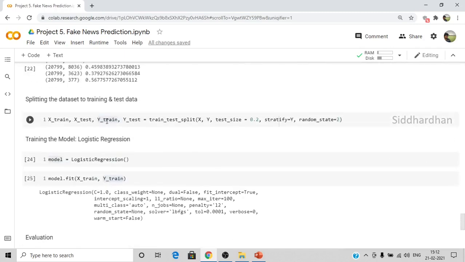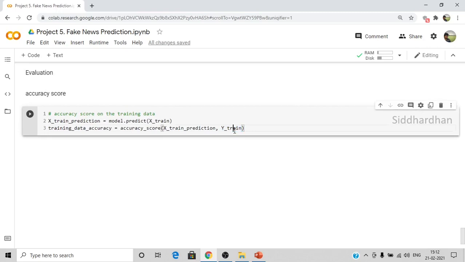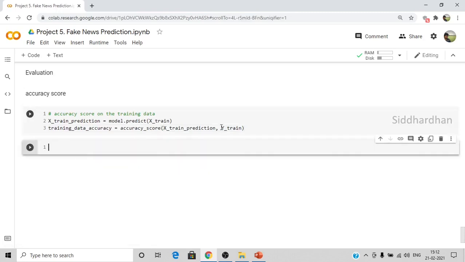We created those respective labels for xtrain and stored them in ytrain. So the original labels are stored in ytrain. Both of these will be compared and the accuracy score will be given. So let's run this. Okay, now we can print the accuracy score of the training data.